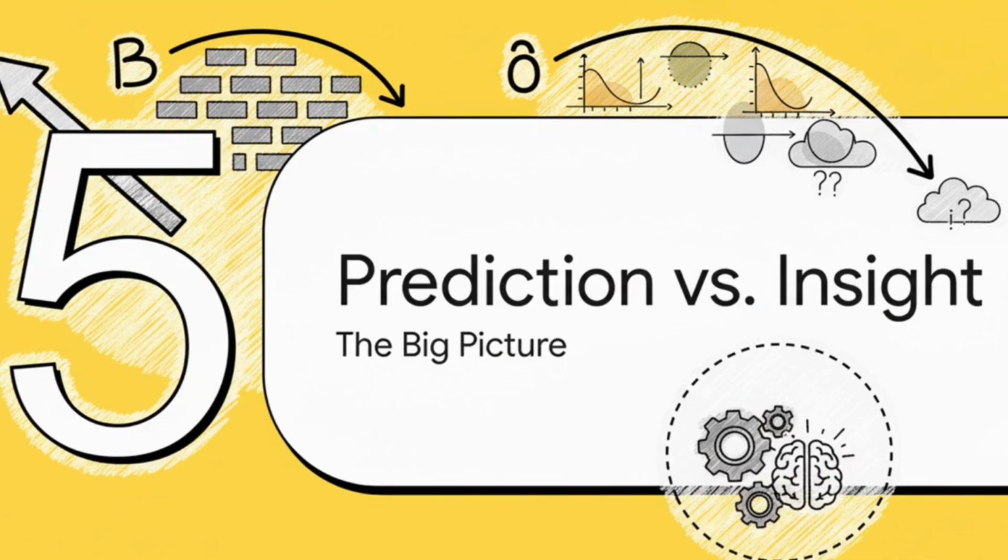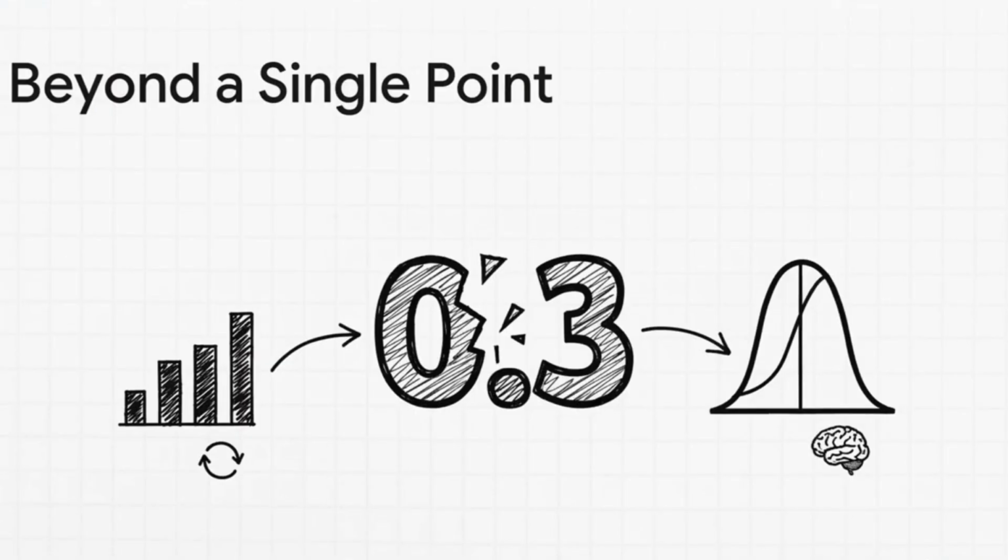So, okay, we've seen these two totally different ways of thinking, the bootstrap and the Bayesian method, to get past just a single number. So what's the real takeaway here? Well, the most important thing is that even though they come from different philosophical universes, they're both trying to solve the same problem, quantifying our epistemic uncertainty. They both agree that a single number like 0.3 is just not the whole story. The frequentist way simulates what could have happened with other data. The Bayesian way explicitly models our evolving belief. Both give us what we really want, not just a prediction, but a measure of our confidence in it.